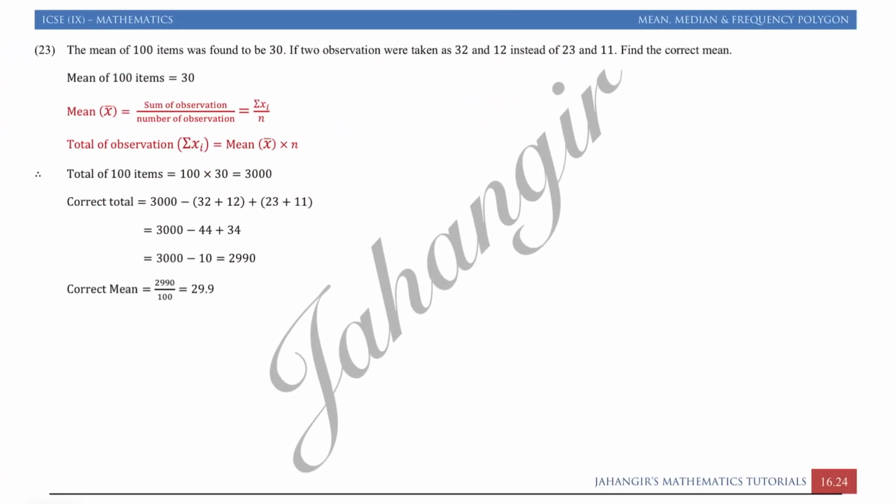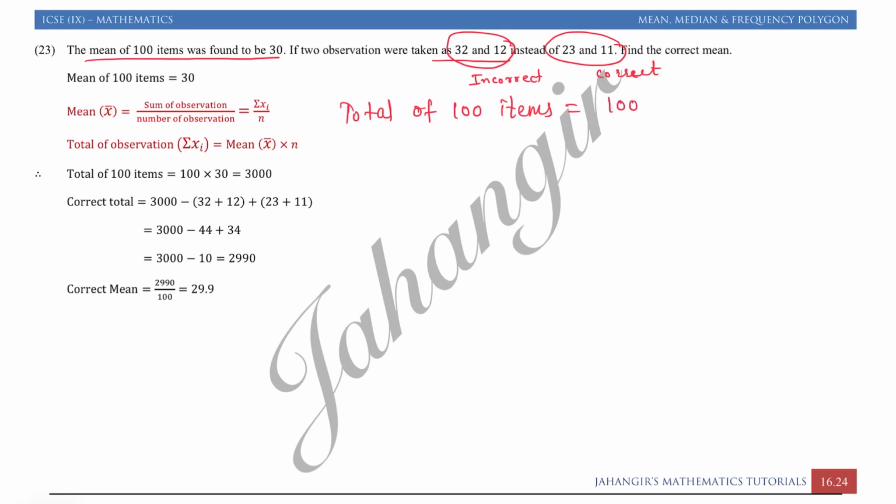23rd question. Mean of 100 items was found to be 30. If two observations were taken as 32 and 12 instead of 23 and 11, this is incorrect and this is correct. So first we will write the total of 100 items, that is equal to 100 into 30, that is equal to 3000.